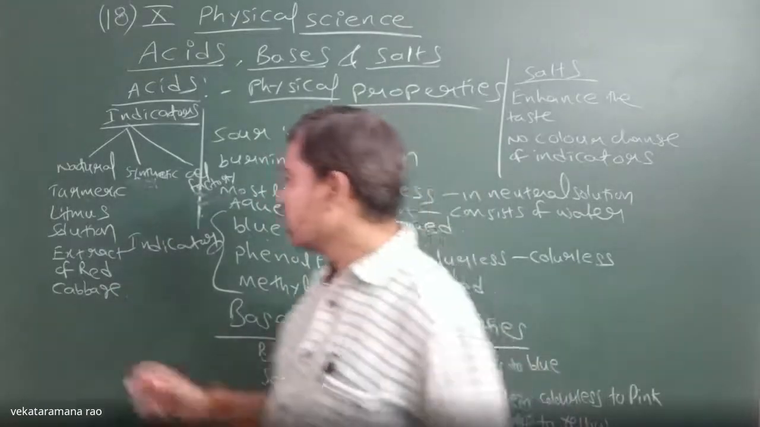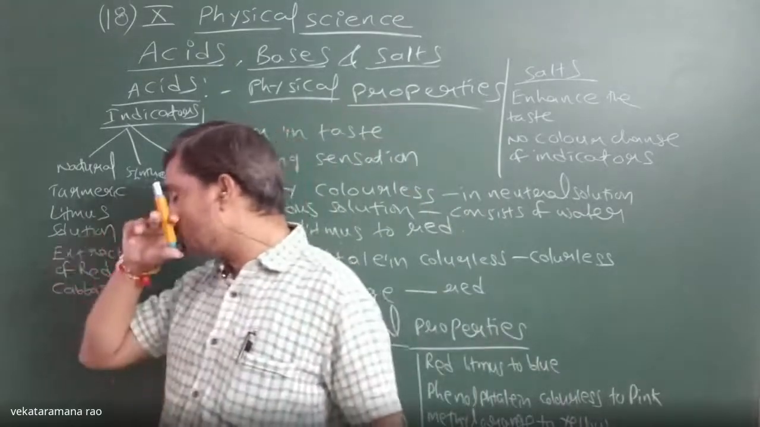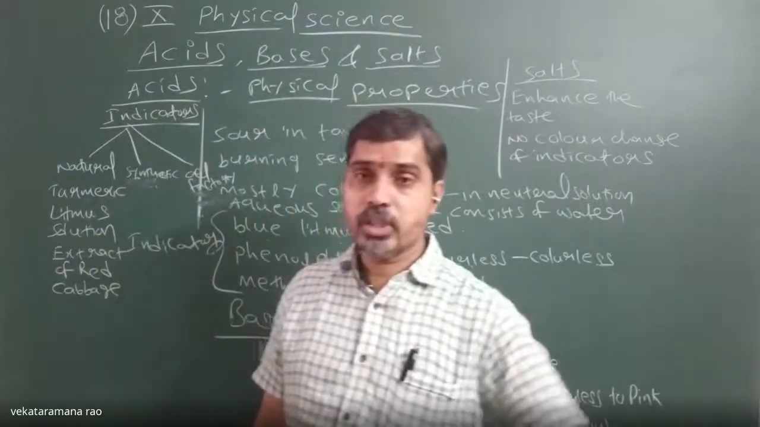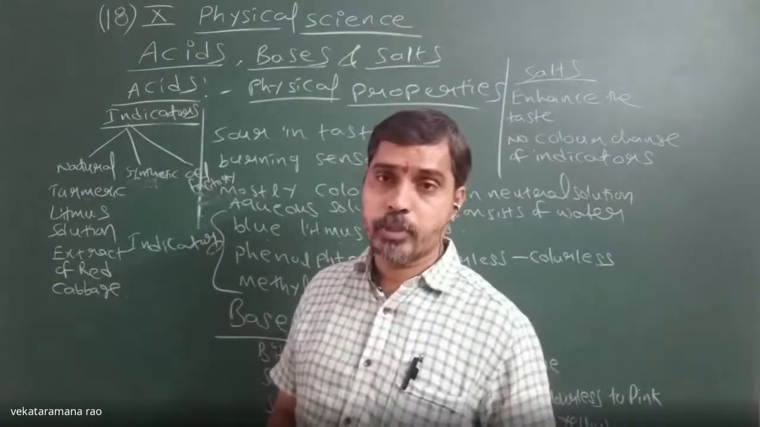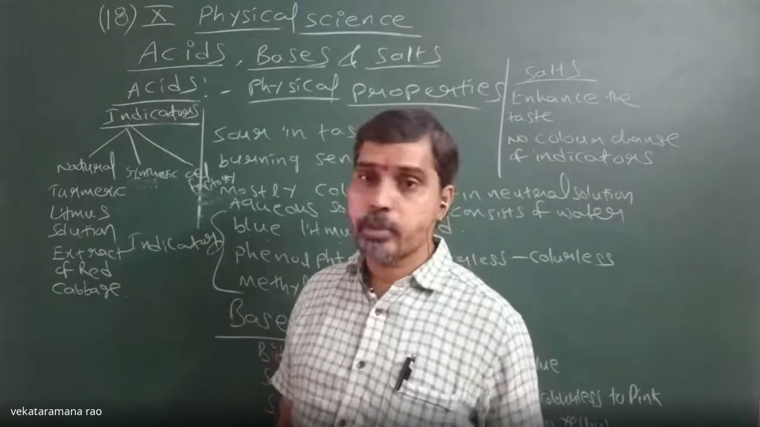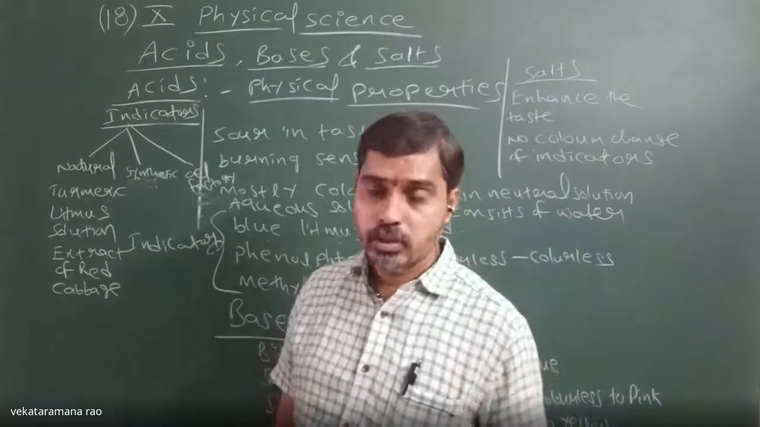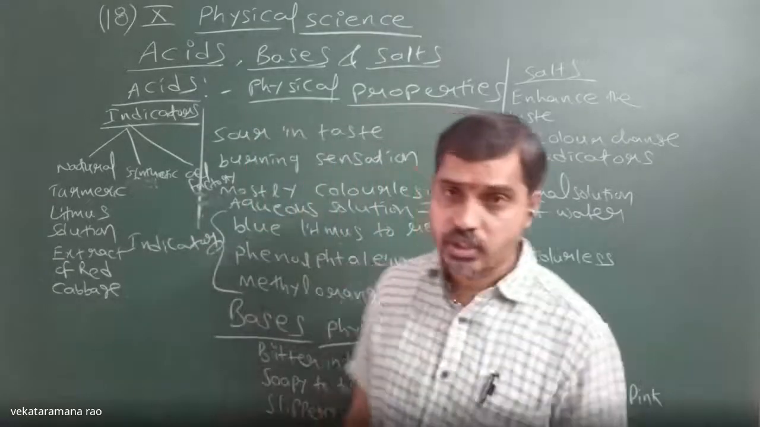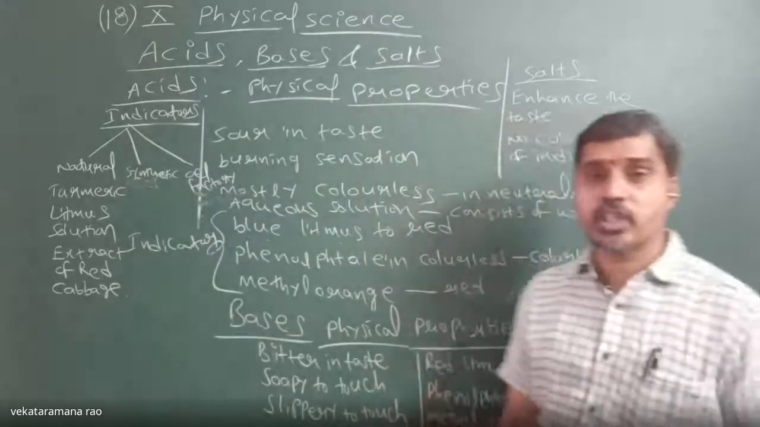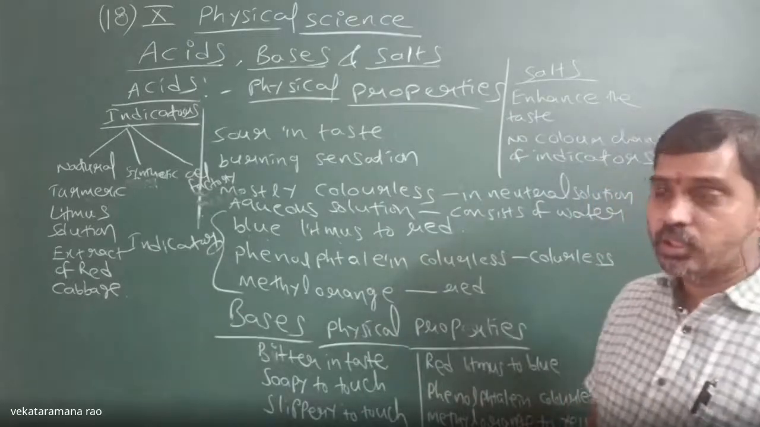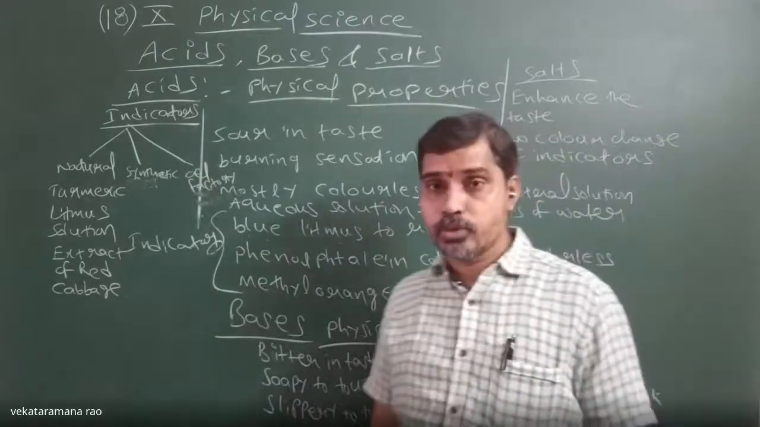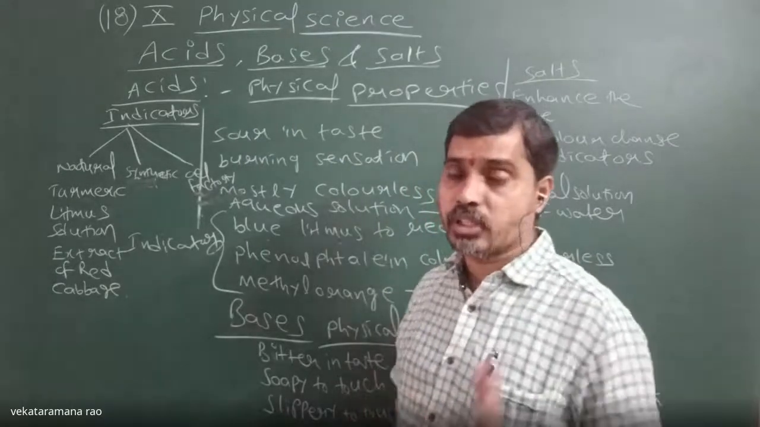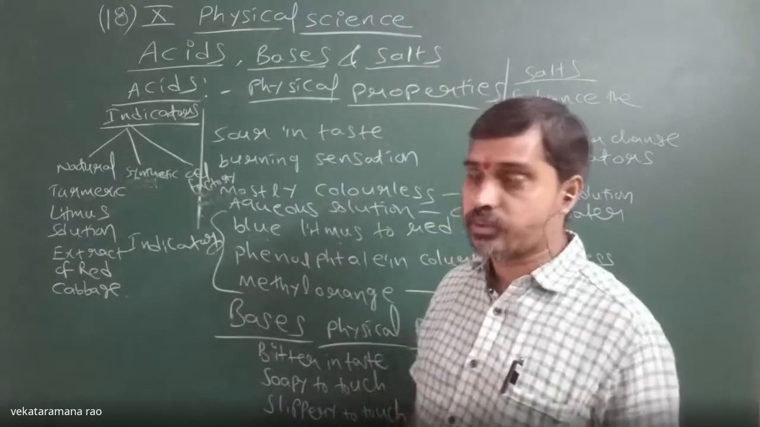Even the extract of this lichen plant will be available in the form of paper. If you convert it into paper, we get blue litmus paper and red litmus paper. Blue litmus paper can change its color to red in acids, whereas red litmus paper won't change its color in acids. Red litmus paper's color will be red only in acids.